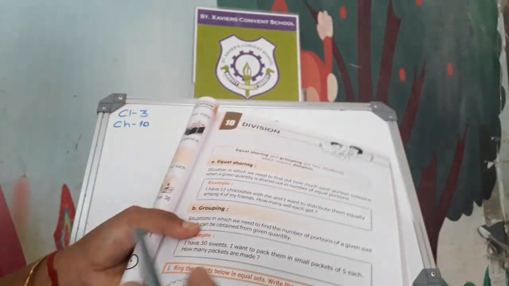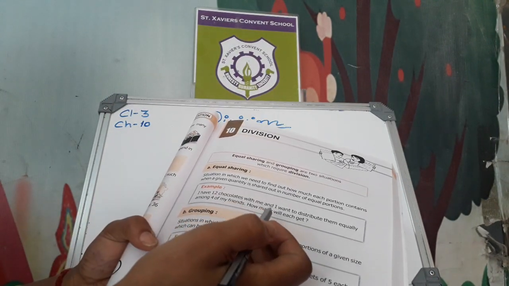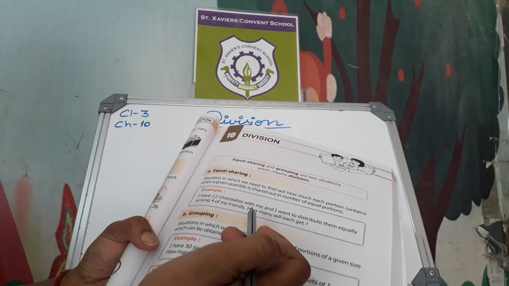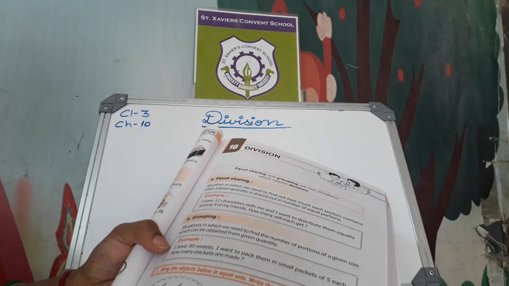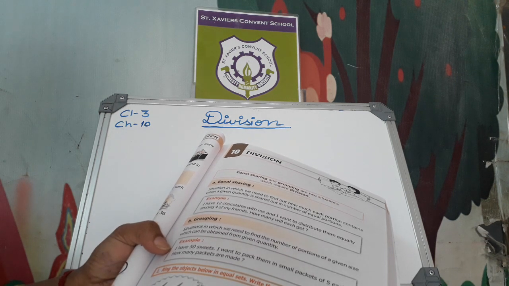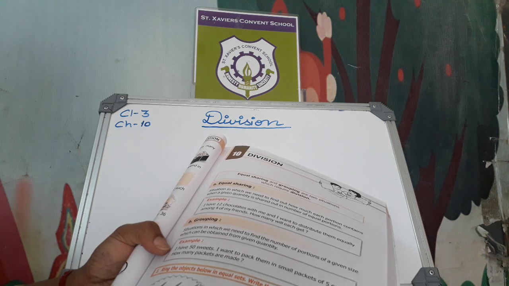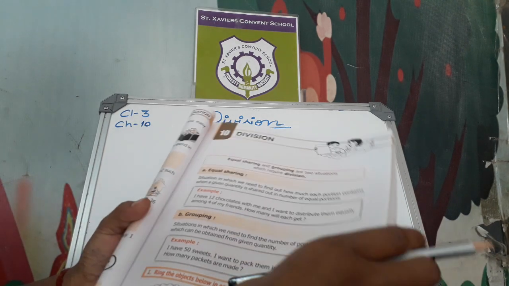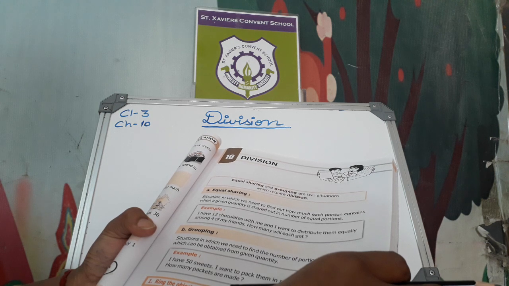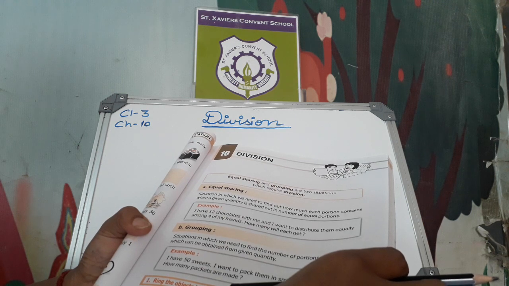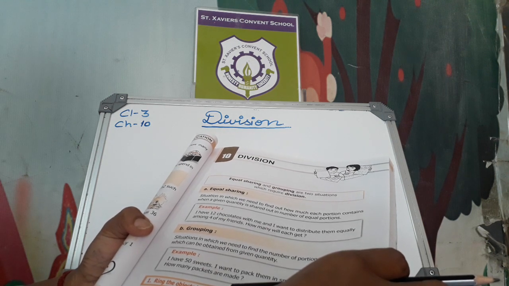In page number 83, equal sharing and grouping are two situations which require division. If we want to do division, how to do division? We do division in equal sharing and grouping. Okay, what is the meaning of equal sharing and grouping? Now let's discuss it. Equal sharing means a situation in which we need to find out how much each portion contains when a given quantity is shared out in a number of equal portions.